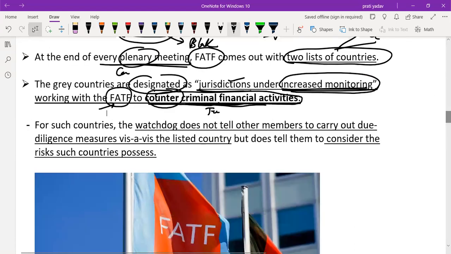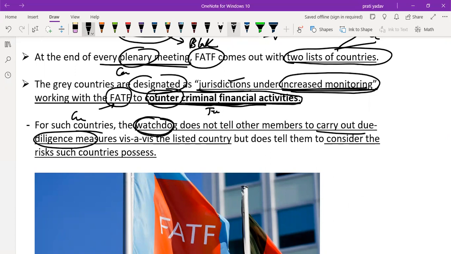For such countries, like grey countries, the watchdog does not tell other members to carry out due diligence measures vis-a-vis the listed country, but does tell them to consider the risk such a country poses.